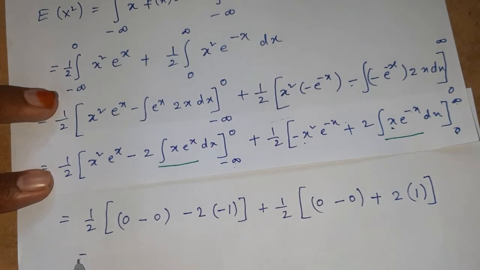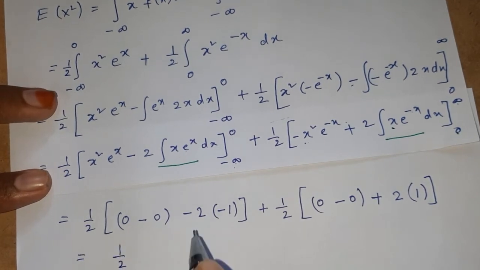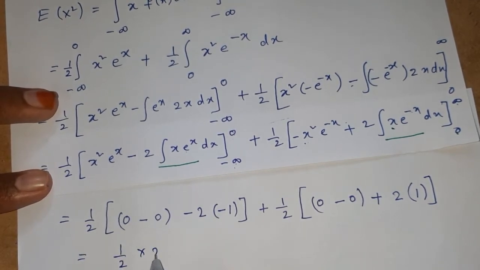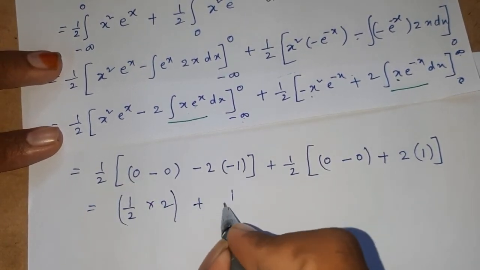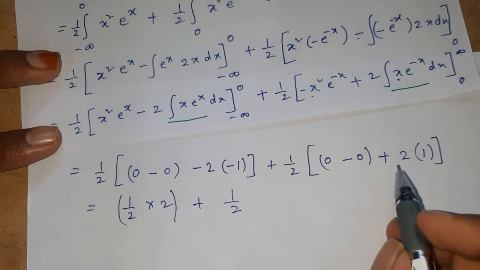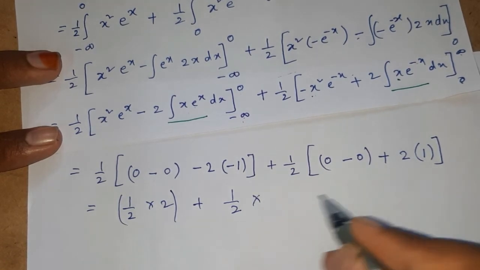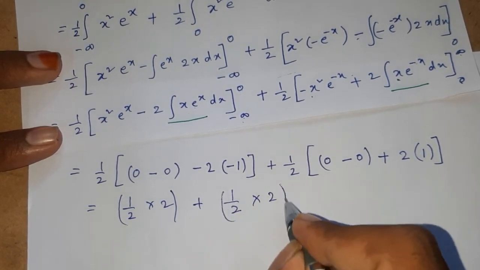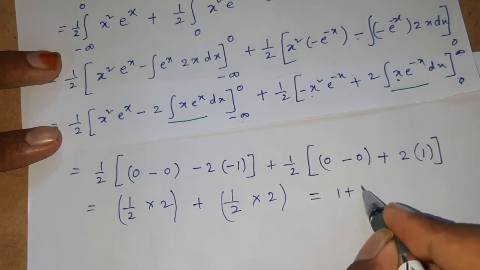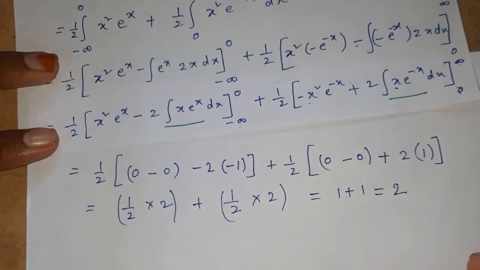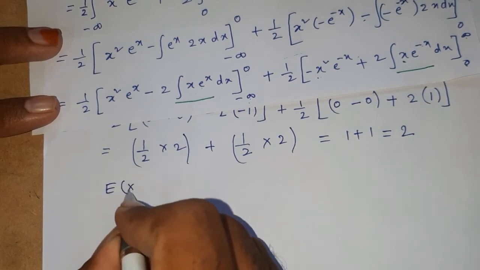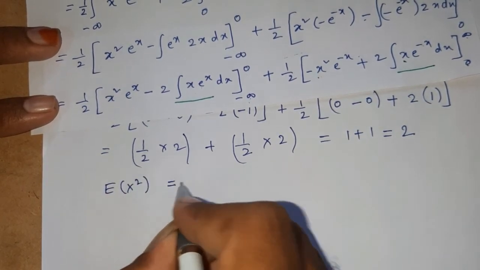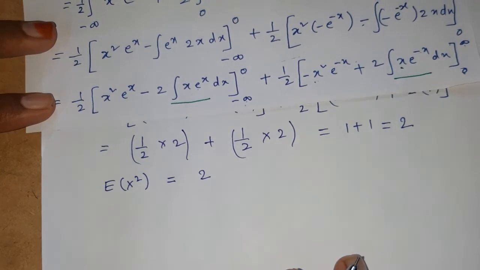Therefore, 1 by 2, 0 minus 0 is 0, minus into minus plus 2, okay, plus 1 by 2 into 2 into 1. Okay, therefore, E of x square is 2.